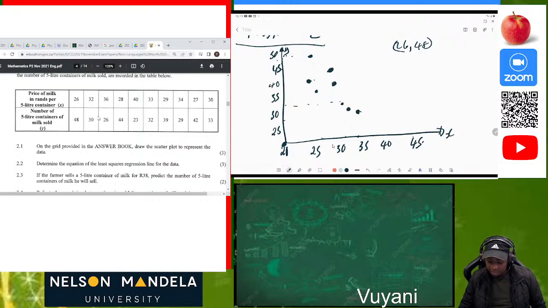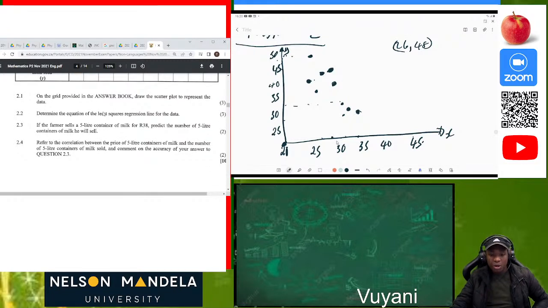Then we have 27 to 42. 27 somewhere here and put it somewhere there. Then we have 30 to 33. Put it somewhere here. So this is my ugly scatter plot graph. It's because I don't have the correct axis, but in the exam you'll be given the right axis to use. So that will be your scatter plot.